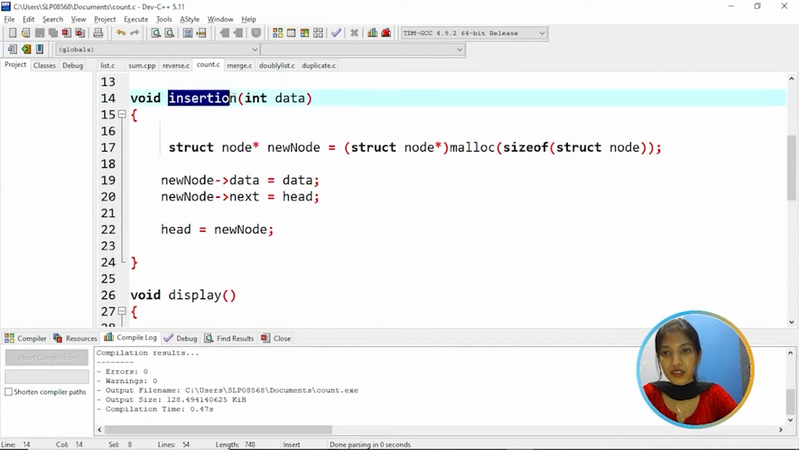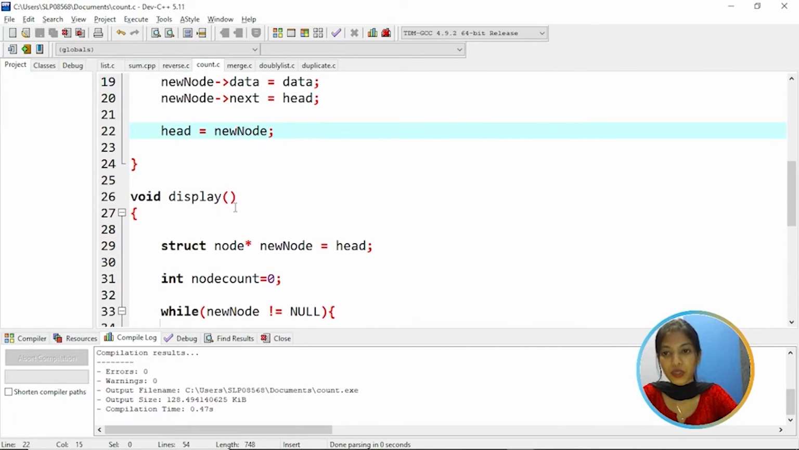Then coming to the insertion function, this is to insert an element. For that, we are creating a new node and allocating memory, then assigning a data. And the new next is holding head. That means head is equal to new node. Head is holding the address of the new node.